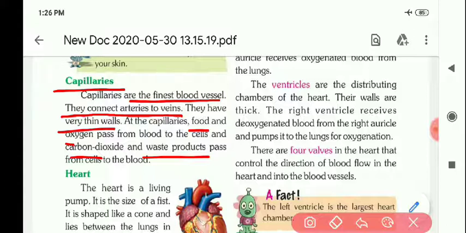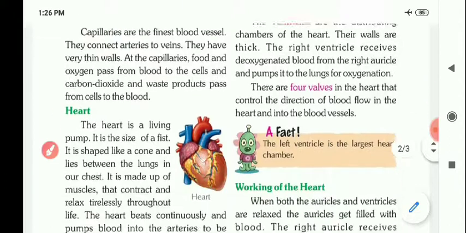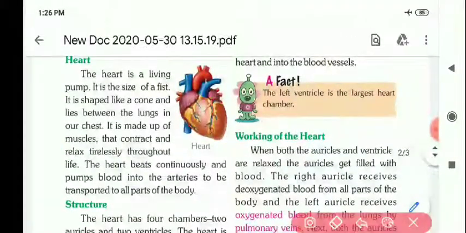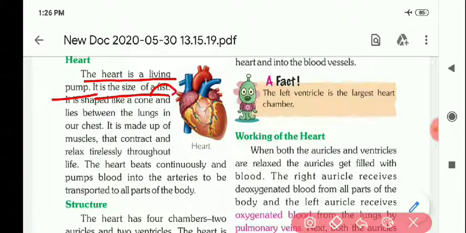Now, heart. Heart is a living pump. It pumps throughout the day, throughout the life. It is the size of a fist. What is a fist? Fist is muthi. When you just fold your hand, you get the fist. The size of the heart is just equal to the fist.